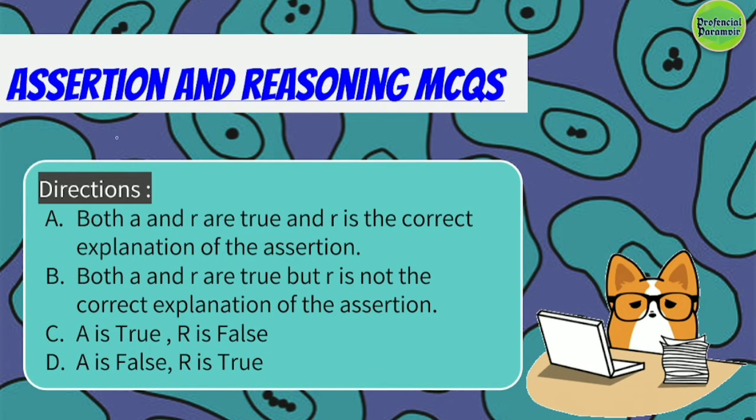Alright guys, we are done with simple MCQs. Now let's do assertion and reasoning type MCQs. I hope by now you all know the directions for assertion and reasoning MCQs. Option A: both A and R are true and R is the correct explanation of the assertion. Option B: both A and R are true and R is not the correct explanation of the assertion. Option C: A is true, R is false. Option D: A is false, R is true.